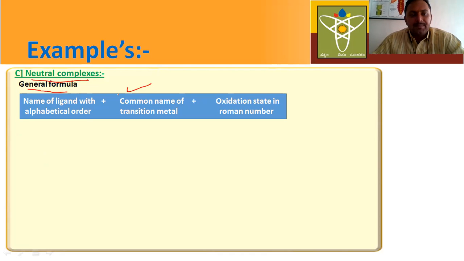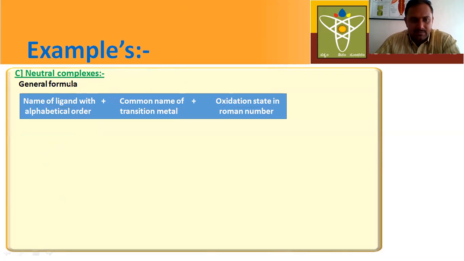By using this general formula, you can easily write IUPAC names for neutral complexes. Sir, how to identify whether the given compounds are neutral complexes or not? If there are no counter ions, if only the complex ion is present, then you can say that the given compound is a neutral complex. Here, for a neutral complex, in the general formula, first we have to write the name of ligand with the alphabetical order. Next, we have to write the common name of the transition metal. Next, we have to write the oxidation state in Roman number. This is the general formula to write IUPAC names for neutral complexes.